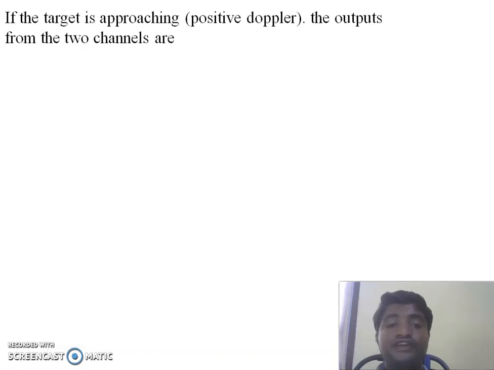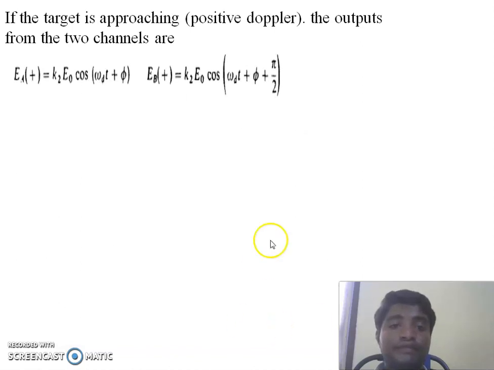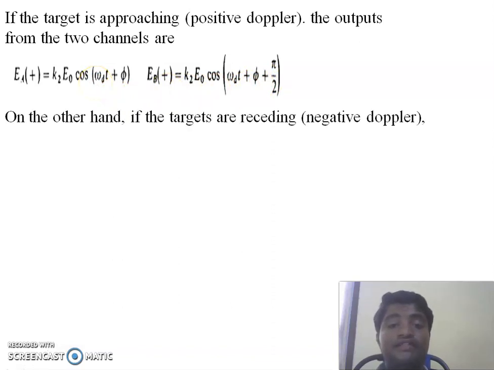Suppose the target is approaching, we take a plus sign, f0 plus fd. Therefore EA plus equals K2 E0 cos omega d t plus phi, and EB equals K2 E0 cos omega d t plus phi by 2. We consider only the plus sign because the target is approaching.